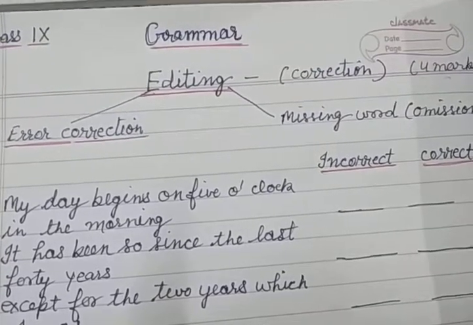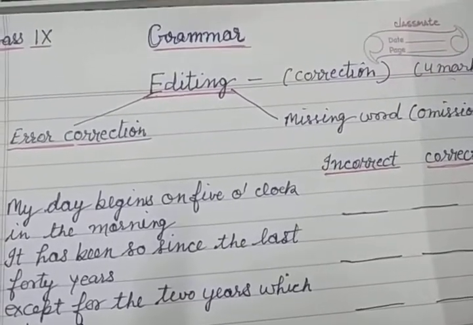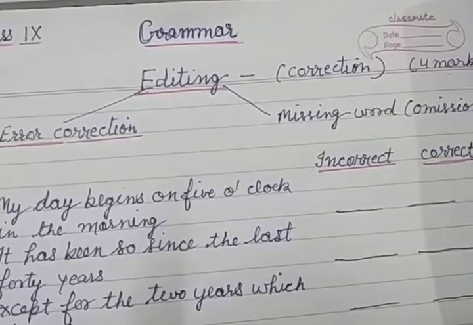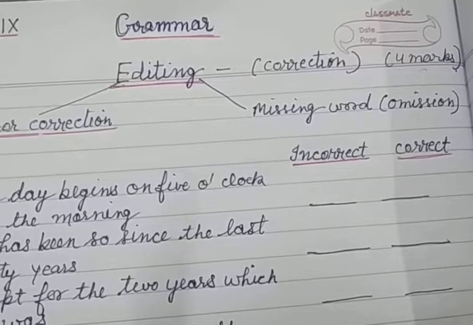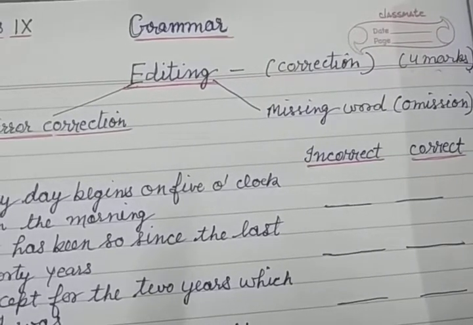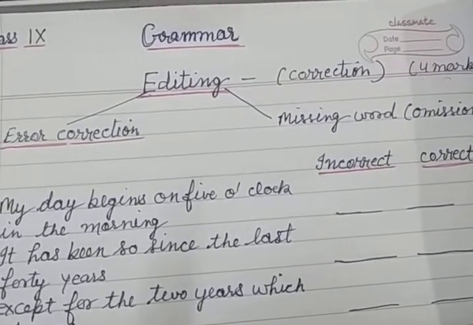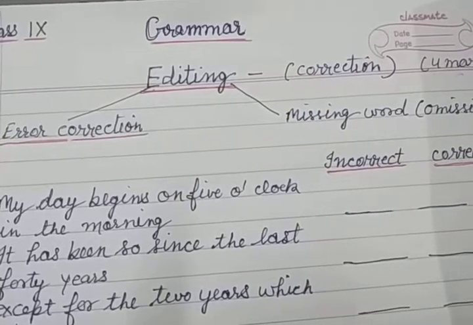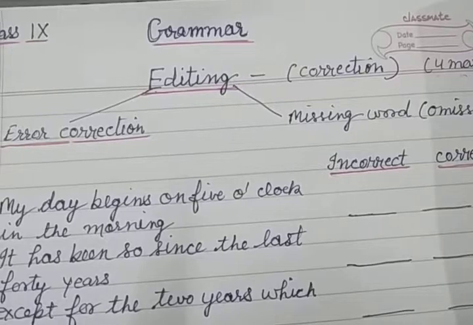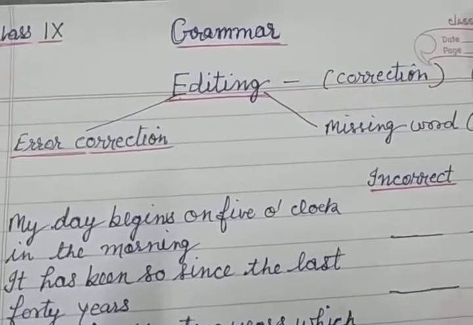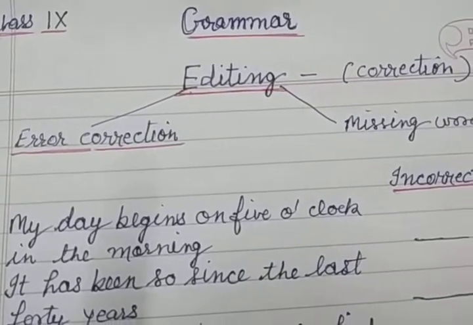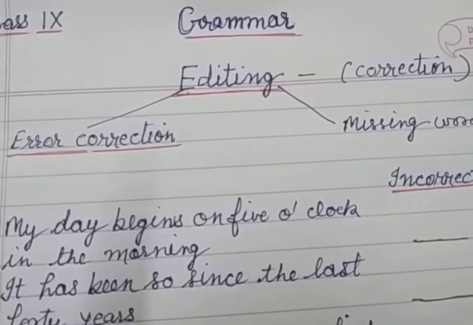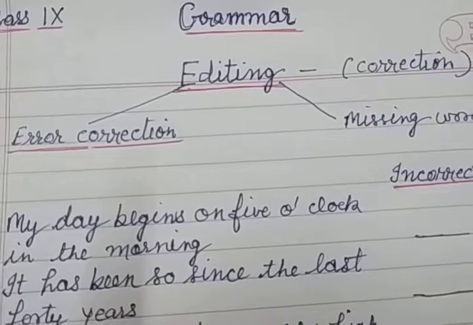So it comes in two ways. First is error correction, and second, missing word or omission. In error correction, there is an error in each line of the given passage, and we have to find out the right word in that place.